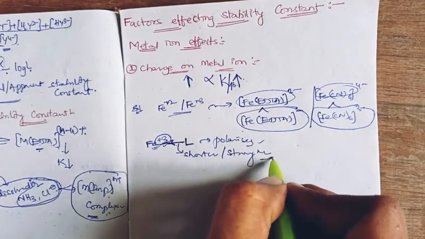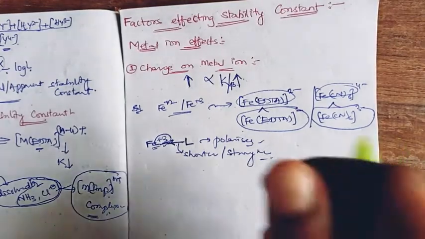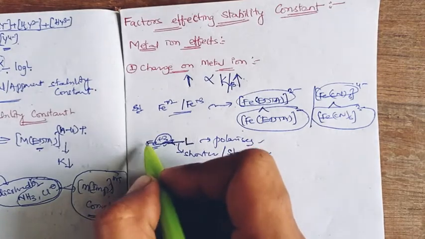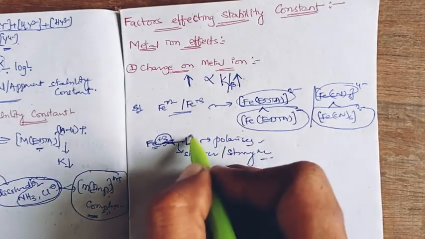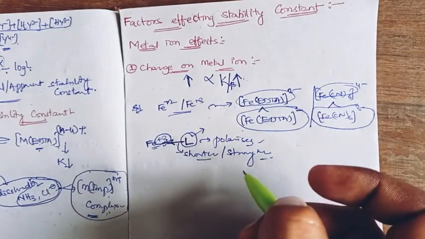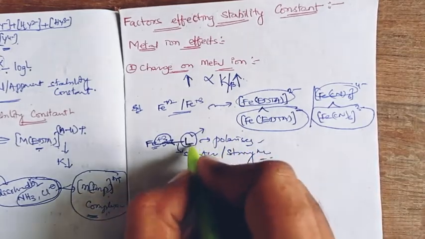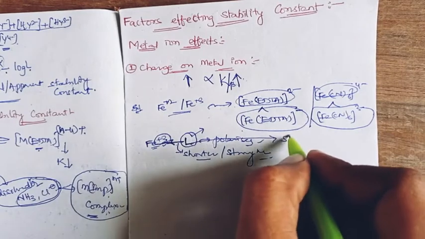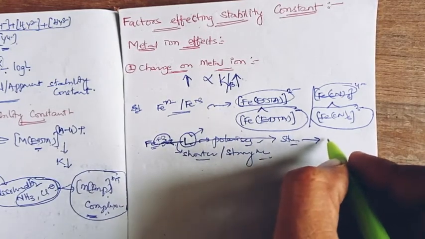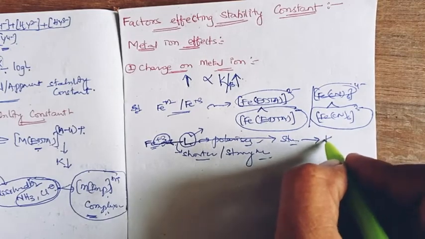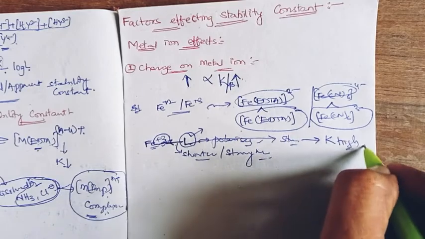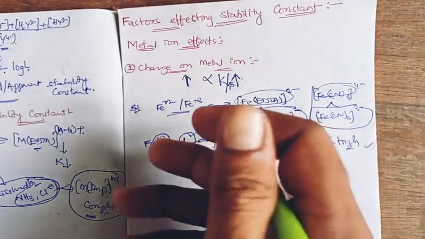So a highly charged metal polarizing the ligand to a greater extent and forming a shorter, stronger bond will have strong complexation, resulting in stable complexation. High stable complexation results in a high K value.